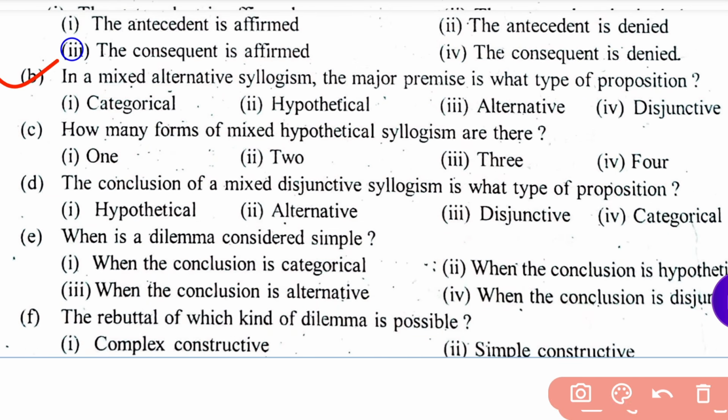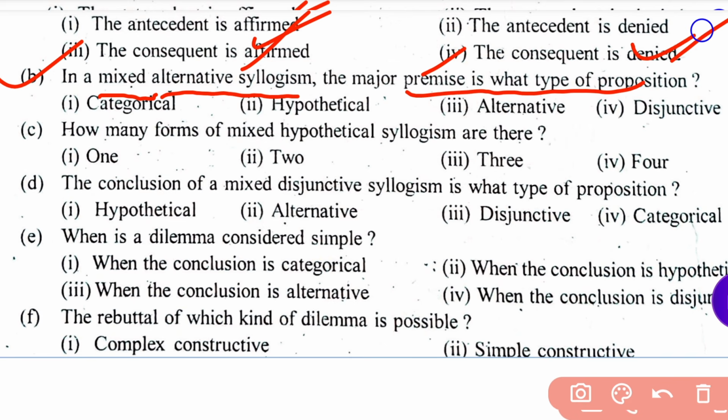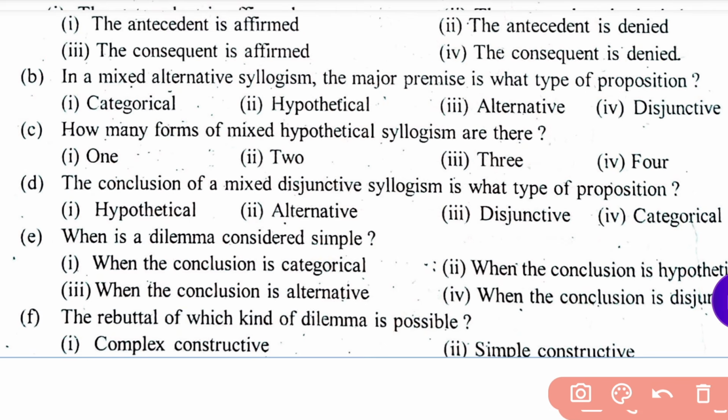In a mixed alternative syllogism, the major premise is what type of proposition? Read the question mindfully. Mixed, then alternative syllogism. The major premise is what type of proposition? The question is all about this. Okay. Categorical, hypothetical, alternative, disjunctive. Four options are here.